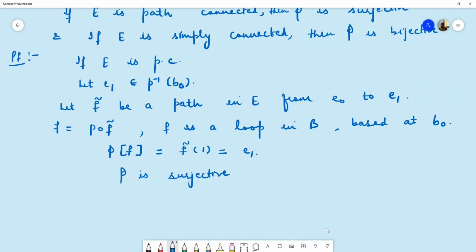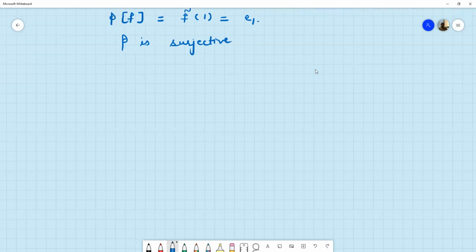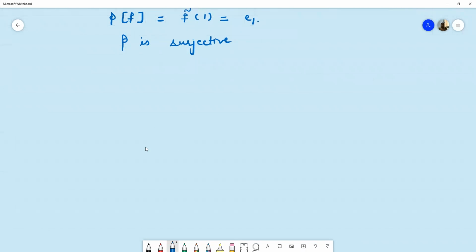Now we come to the second part of the theorem. Now we want to prove that if E is simply connected, then it is a bijective map.